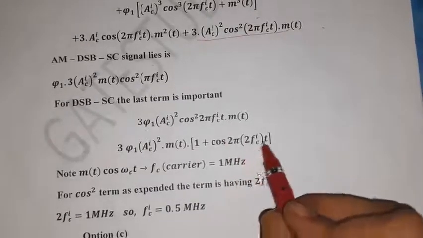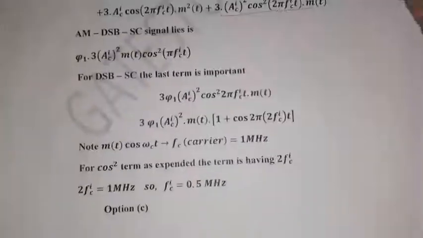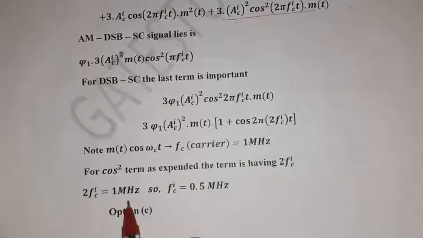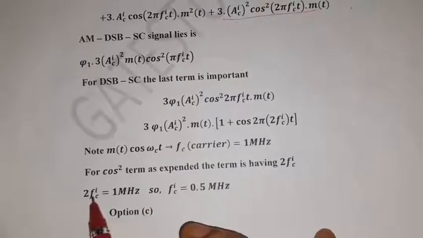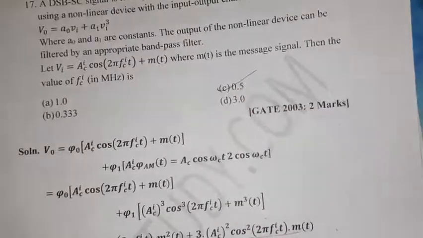So 2 pi into 2 Fci. What is given? Fc value is given as 1 megahertz. So 2 Fci equal to 1 megahertz, and then Fci is nothing but 1 by 2, 0.5 megahertz. So 0.5 is the right option.